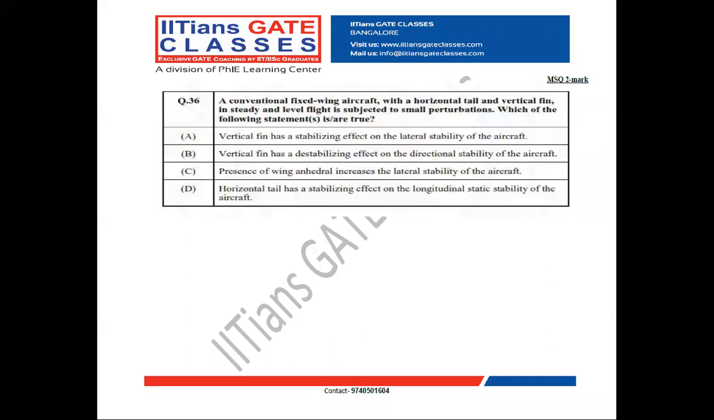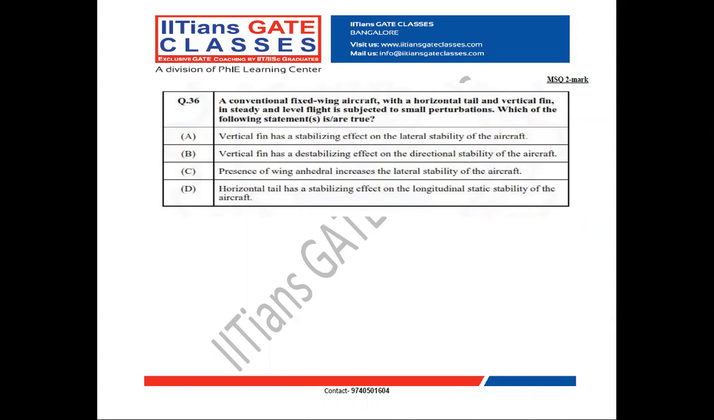Next, it is also a multiple select question. Question number 36. A conventional fixed wing aircraft with the horizontal tail and vertical fin in a steady and level flight is subjected to small perturbations. Which of the following statements are true? Option A: vertical fin has a stabilizing effect on lateral stability of the aircraft.